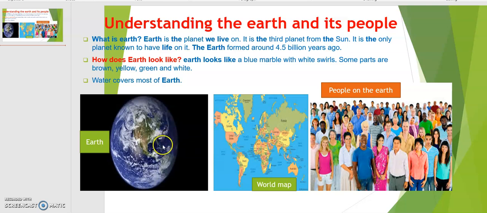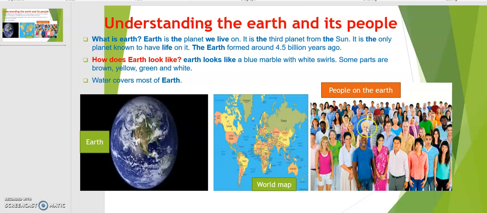People are people, but they differ in their shapes, colors and sizes, and from one continent to another.